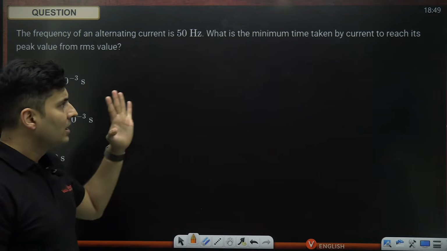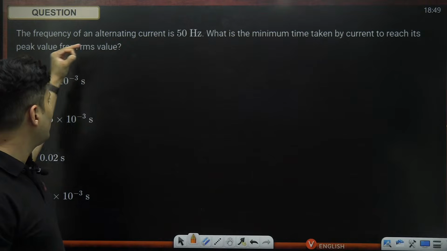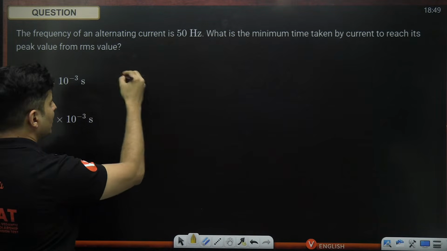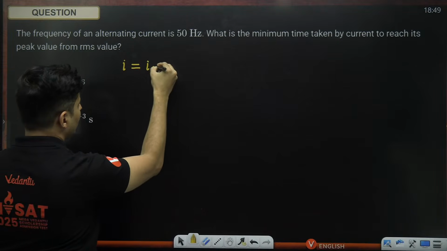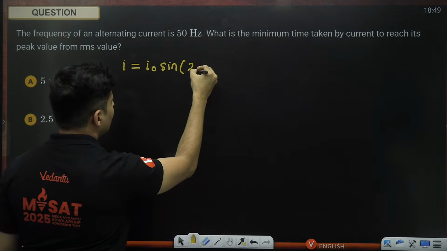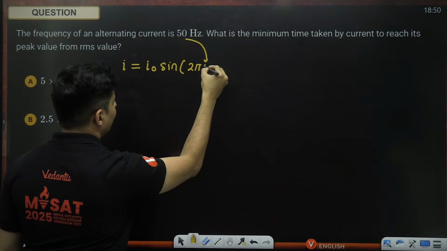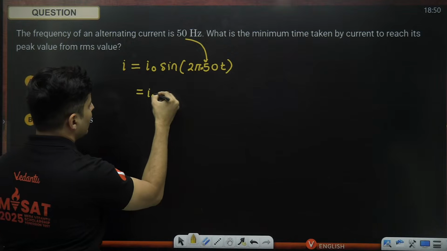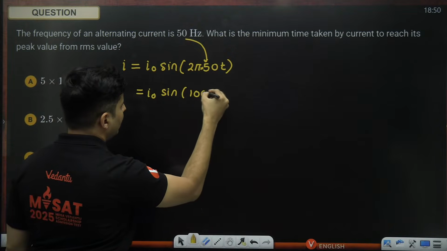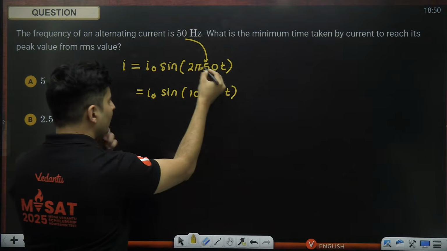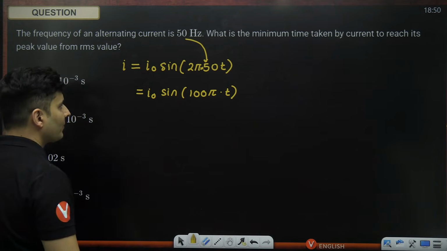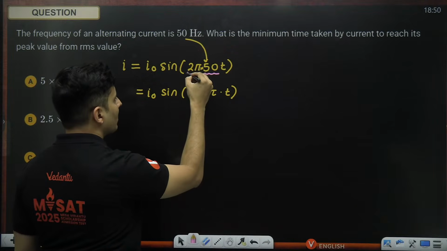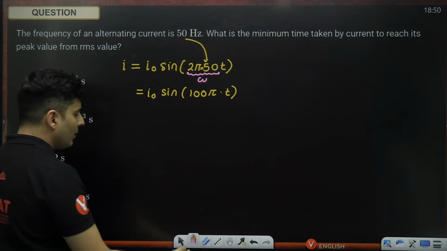For an AC circuit, how much time does it take to reach peak value from RMS value? Let's take, for example, the current as I naught sine omega t. Omega is 2 pi into F, which is basically 50 into 2 pi. So this is as good as saying I naught sine 100 times pi multiplied by t. Instead of F, I have put 50. Keep in mind that this 2 pi F is exactly omega.